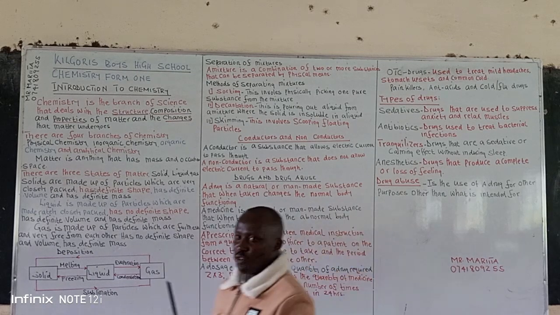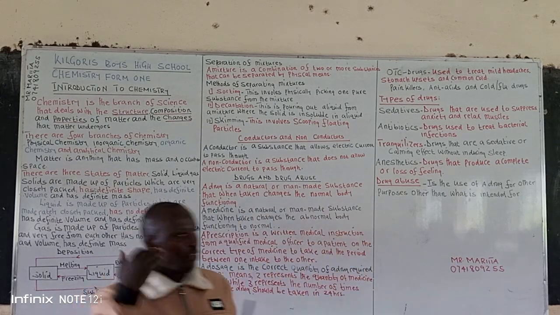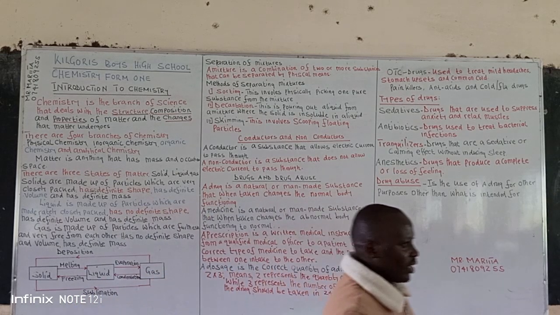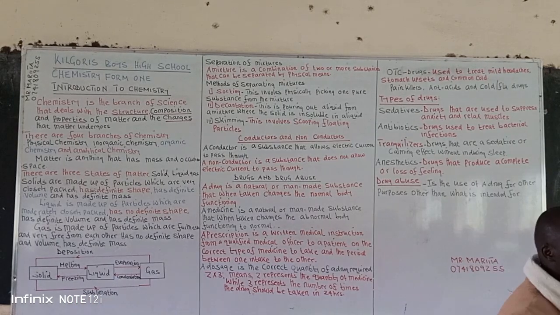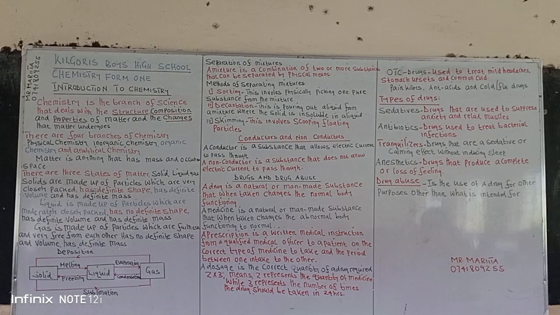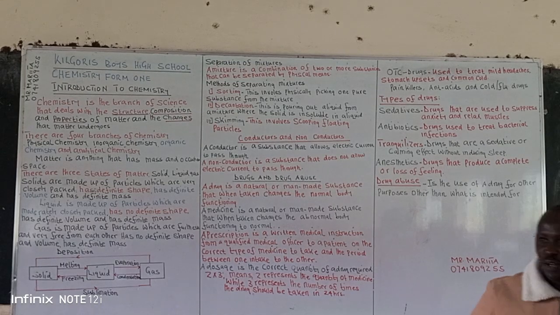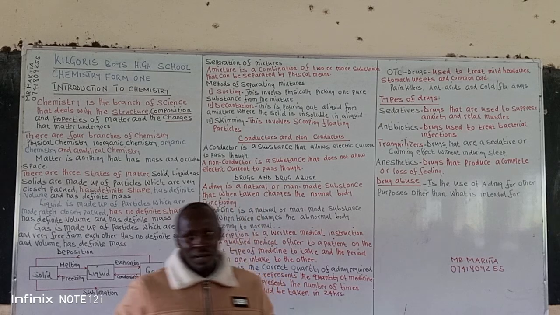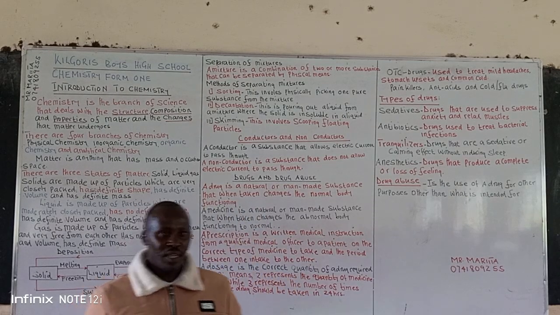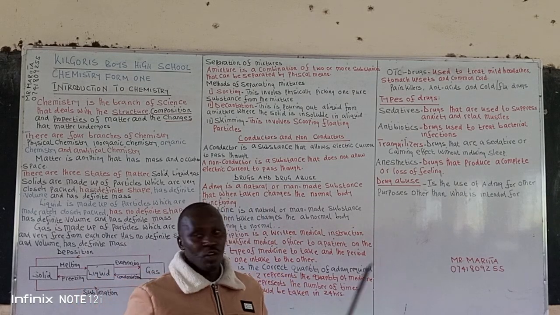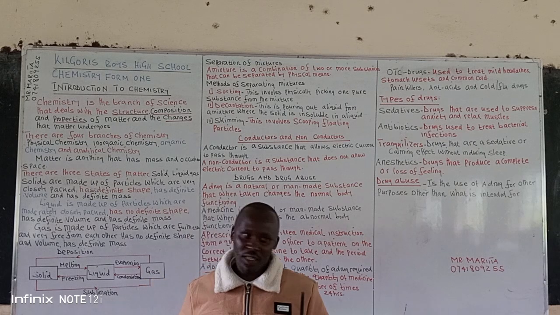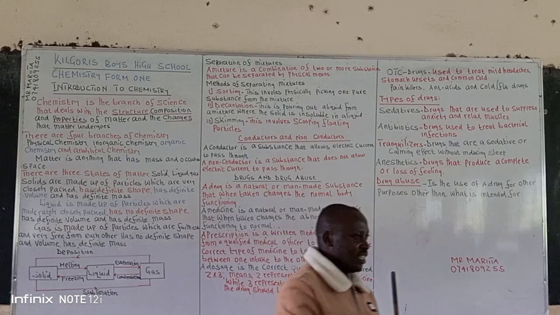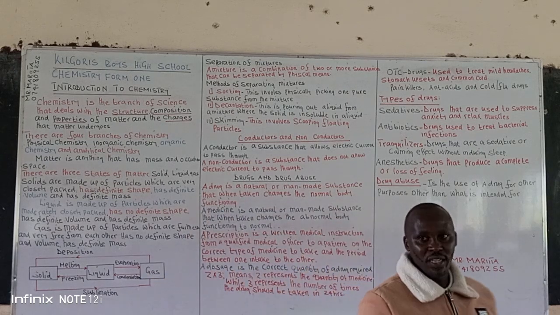Then from your primary science, you also define what is matter. From your primary level, you define that matter is anything that has weight and occupies space. So matter is anything that has weight and occupies space. Examples of substances which can occupy space, we talk of the solid substances. They are able to occupy space.